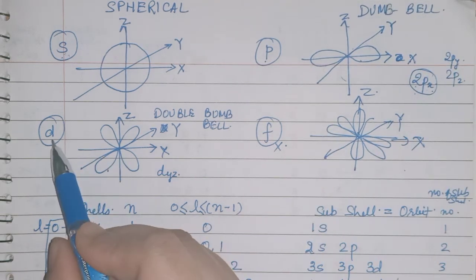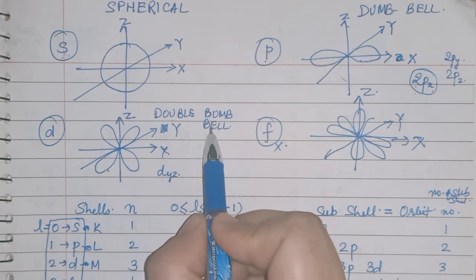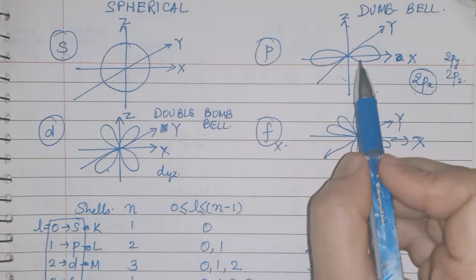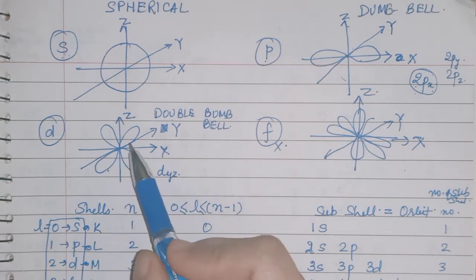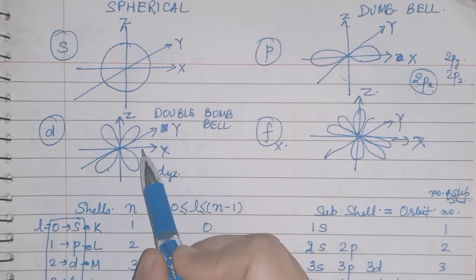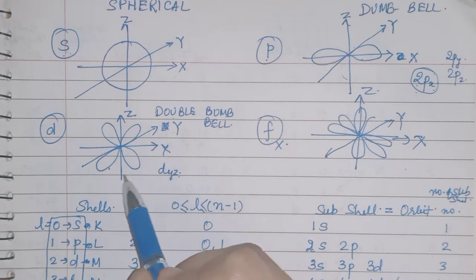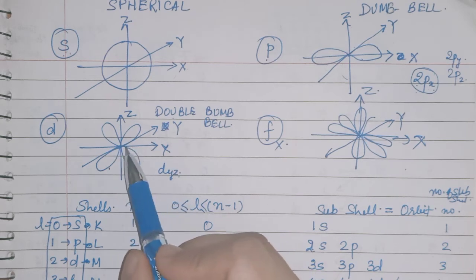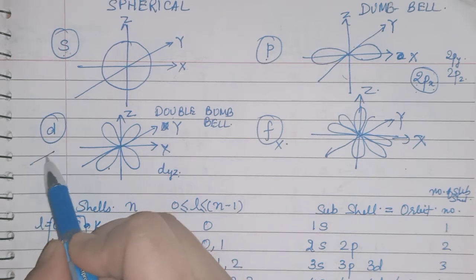Now the next subshell is the D subshell, and here it is known as a double dumbbell. See, here only one dumbbell is there, and here there are two dumbbells. So it will give you a double dumbbell shape. Again it is in a three-dimensional shape. Here the dumbbell is between the x and y axes, so you will say that this is dxy. See, children, how the shape is there.